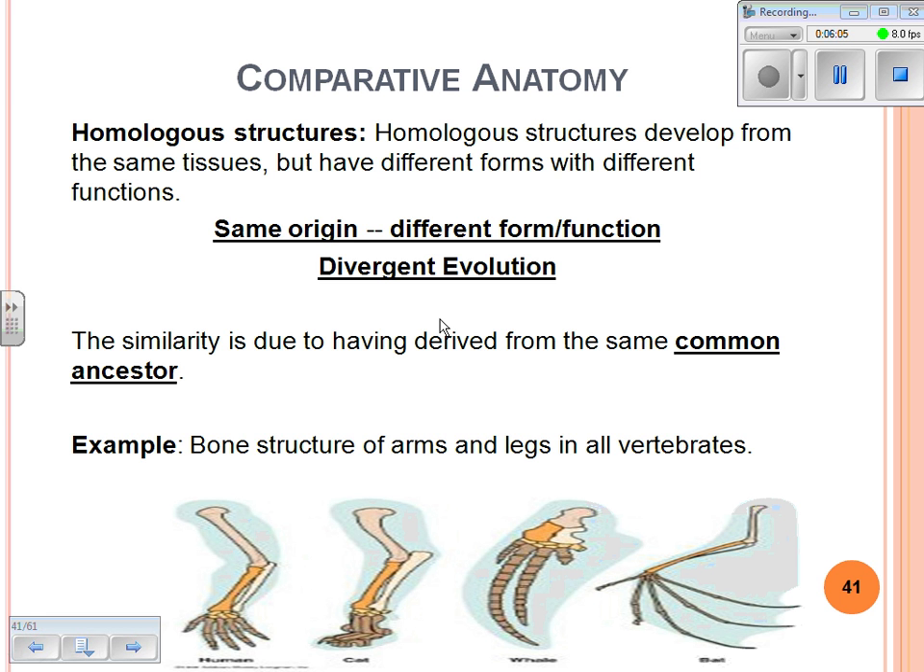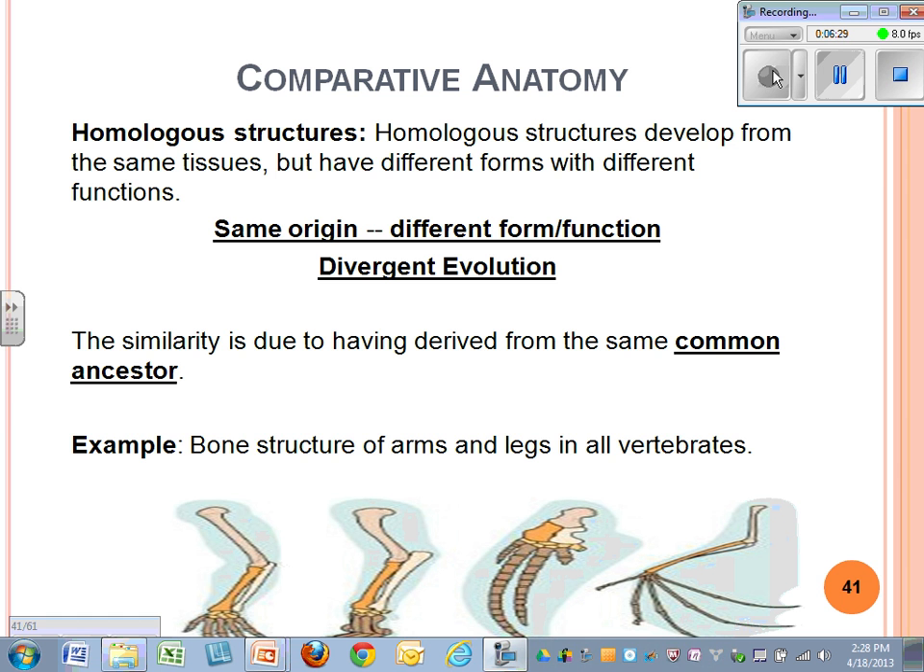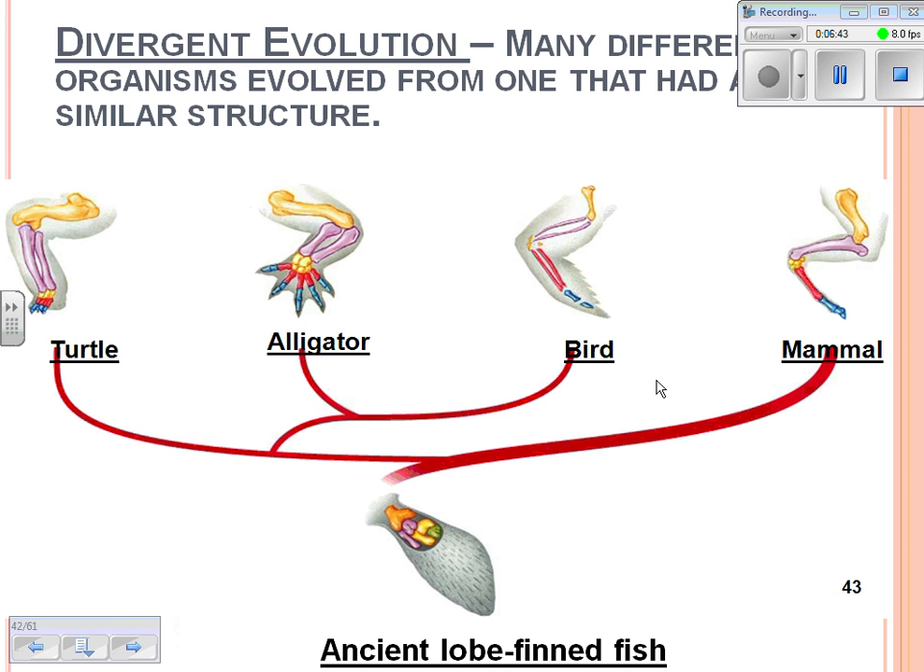Divergent, the term we use, divergent evolution, where we have things that are similar, different form, different function. Things evolve similarly, but have a different function. For instance, we have a human arm, leg of a cat, the wing of a bird, all have similar bone structures. So if we have similar structures, then the similarity is due to having a common ancestor at some point in time.